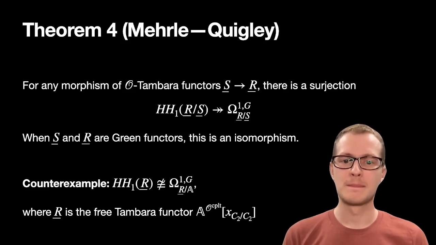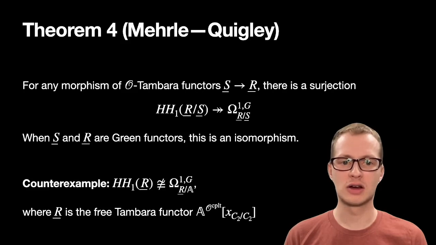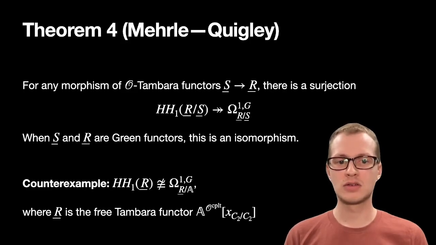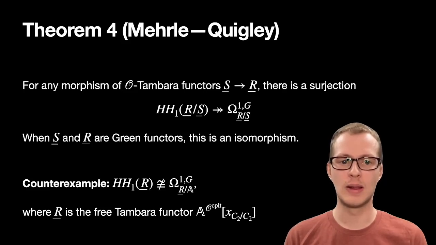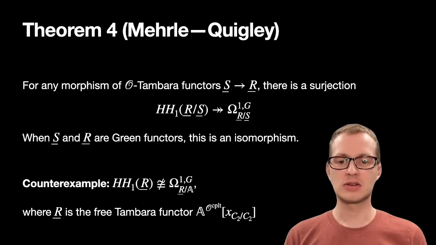Here's what we've learned. For a morphism of O-Tambara functors from S to R, there is a surjection from the first Hochschild homology to the module of genuine Kähler differentials. This is an isomorphism when S and R are Green functors, but when S and R are not Green functors, this need not be an isomorphism. For our counterexample, when S is the Burnside functor A and R is the free C2 Tambara functor on a generator at level C2 mod C2, Hochschild homology is not the same as Kähler differentials. Given this counterexample, an interesting question to ask is how we should modify Hochschild homology for Tambara functors, such that the first Hochschild homology always agrees with the Kähler differentials.